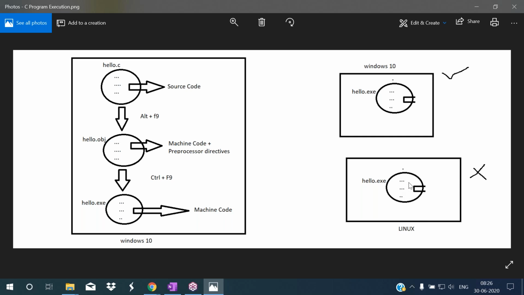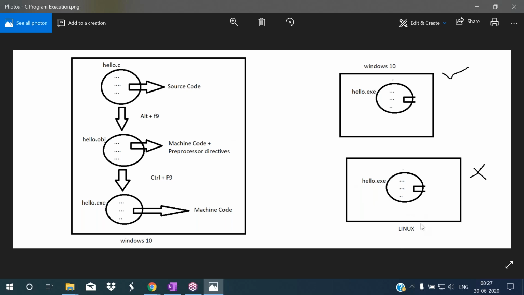In such situations, we have to place this source code file again, compile again, and run again in this system. Now the exe file will be created according to Linux. Then only can you run it. So if the same operating system is there, simply place the exe file. If a different operating system is there, we have to place this program, this source code.